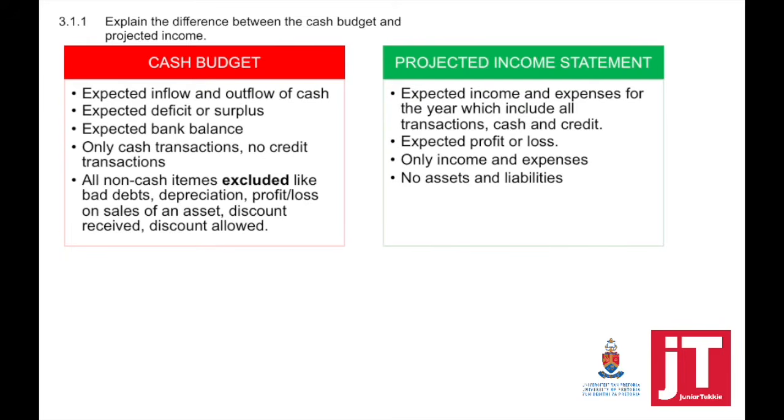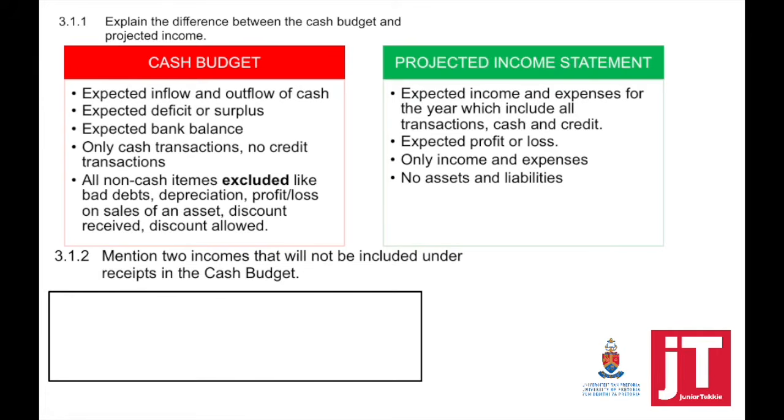Also remember, with a projected income statement we have different forms of ownership: a sole trader, a partnership, and companies. With companies, my projected income statement will include net profit before tax minus income tax equals net profit after tax. Just keep that in mind.